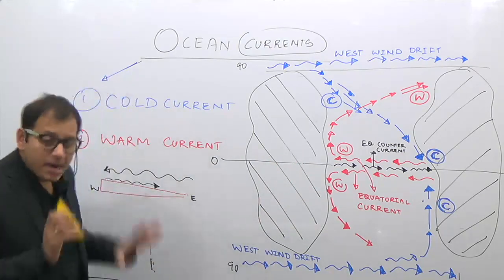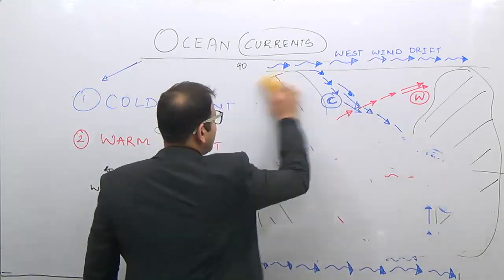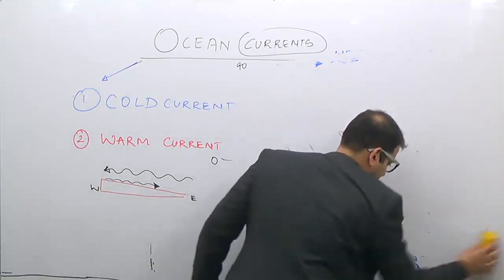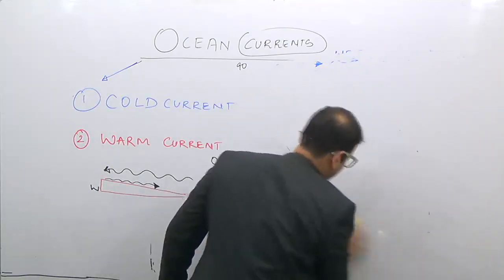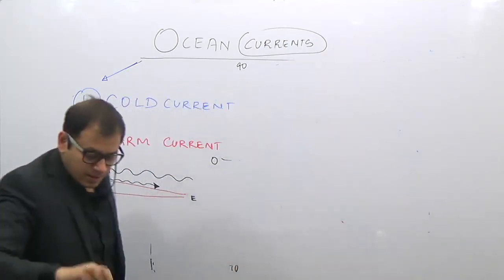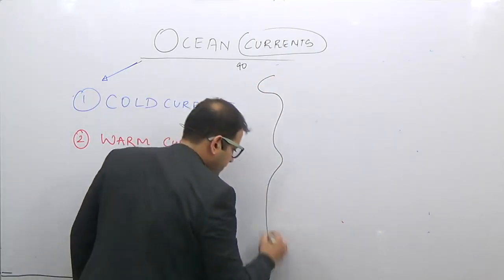So I am again rubbing this out to make you understand. I am again drawing this diagram. What should be the general idea of an ocean current? Again take this as a hypothetical continent.